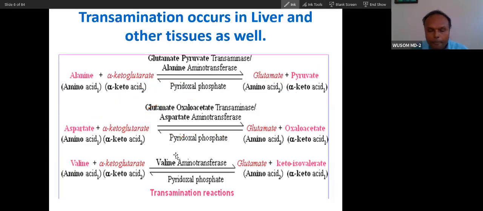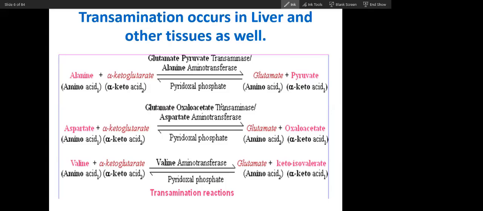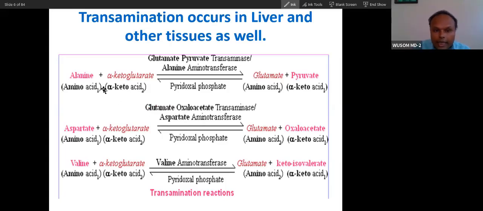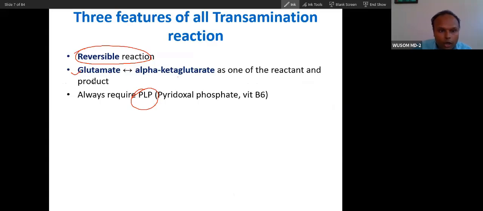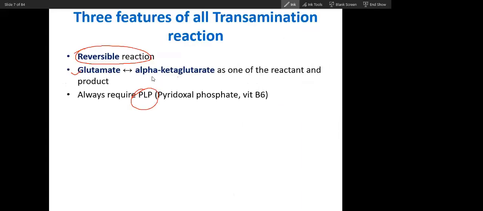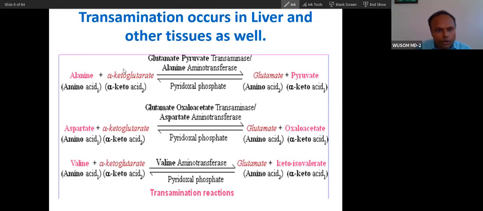Did you all understand? Yes, sir, but I have a question. You mentioned that glutamate always has to be a reactant, but can't a reaction like alanine plus oxaloacetate yield pyruvate and aspartate without alpha ketoglutarate? No, it cannot happen. That is why I told you, there will always be either of these as a reactant. One will be a reactant, the other will be a product, always. Okay, thank you, sir. Did you get that? There cannot be oxaloacetate alone. It will always be this or this. One will be a reactant, the other will be a product.